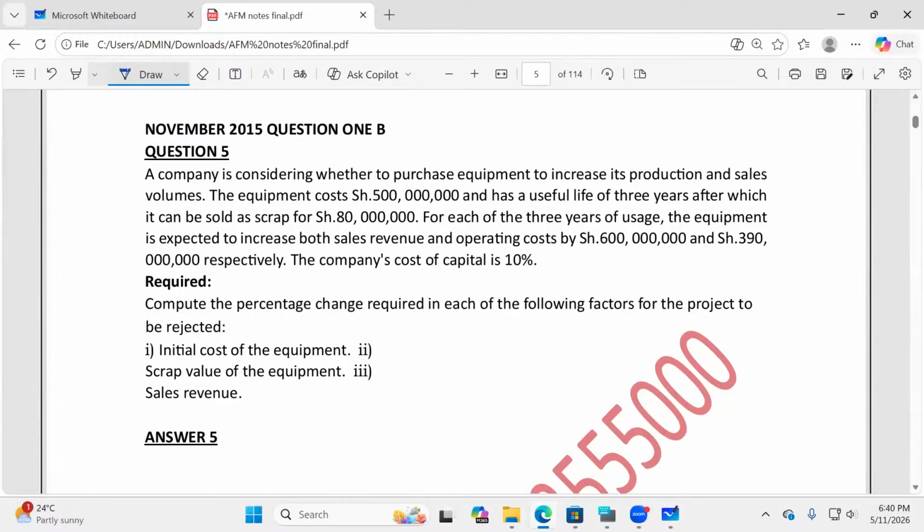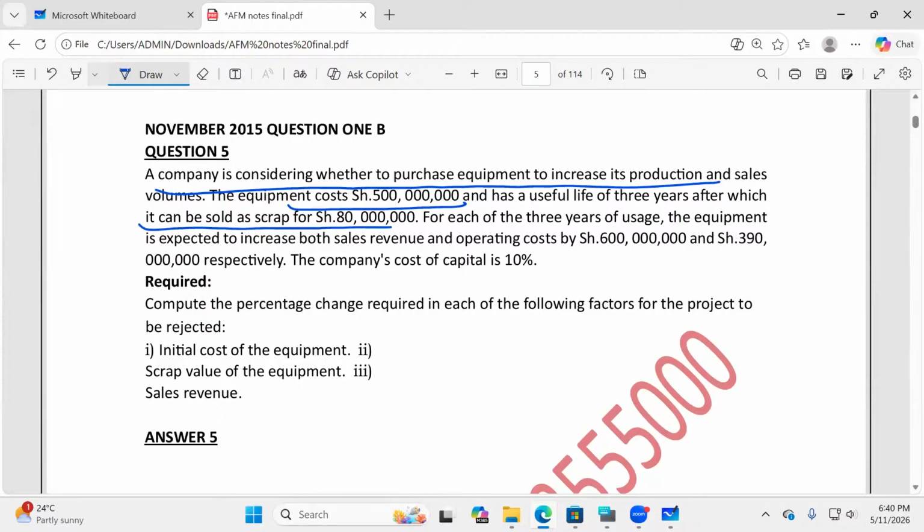So we are told here, a company is considering whether to purchase equipment to increase its production and sales volumes. So we want to bring in equipment so that we can become more efficient to see our volumes going up. The equipment cost is 500 million, meaning that we already have the initial outlay. It has a useful life of how many years? 3 years, after which it can be sold as scrap for 80 million.